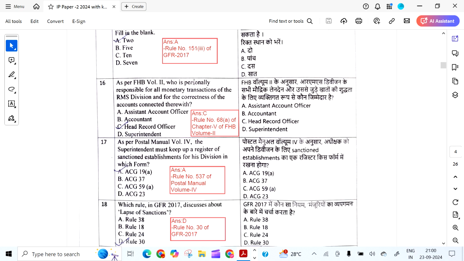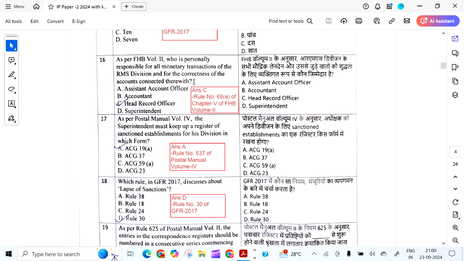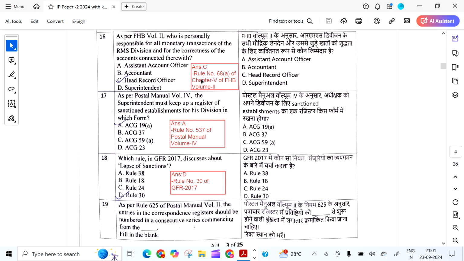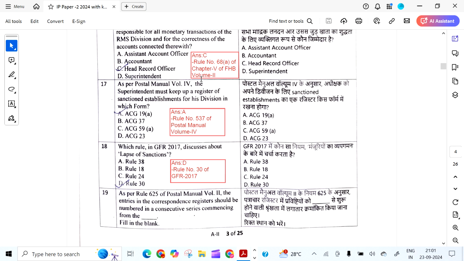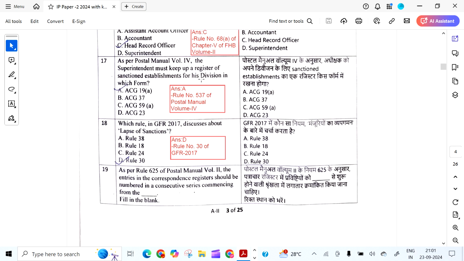Then as per FHB Volume 2, who is personally responsible for all money transactions of the RMS division and for the correctness of the accounts connected therewith? It is the Head Record Officer as per Rule 68A of FHB Volume 2, Chapter 5.